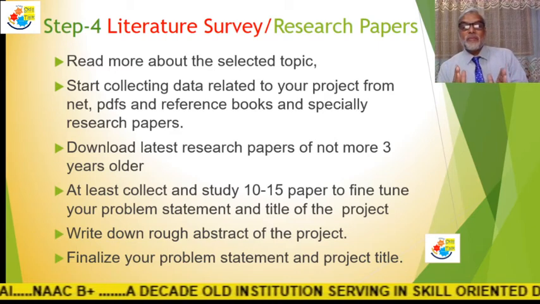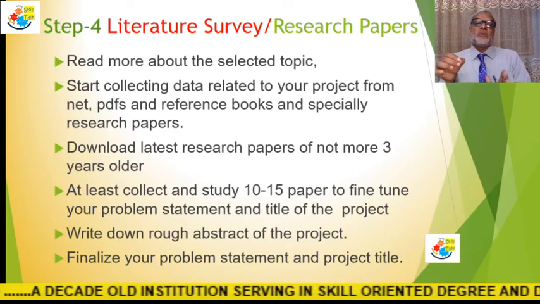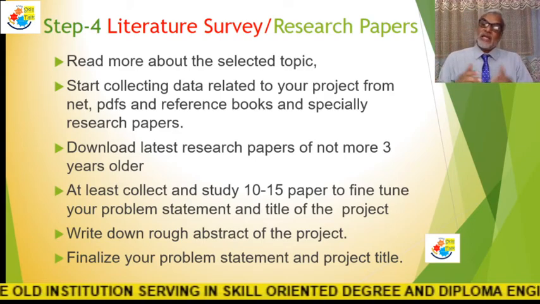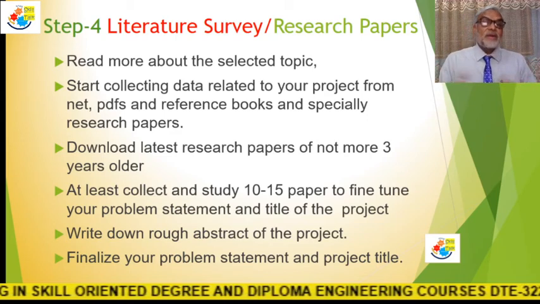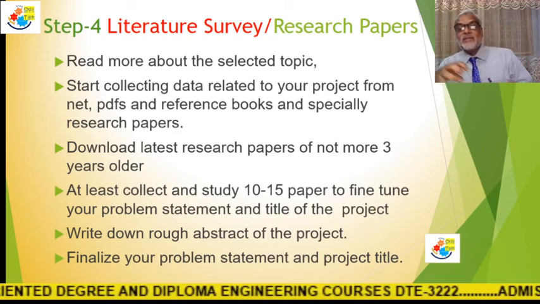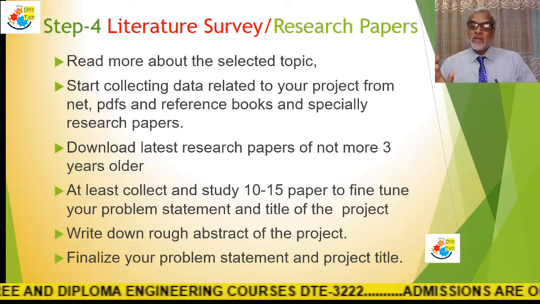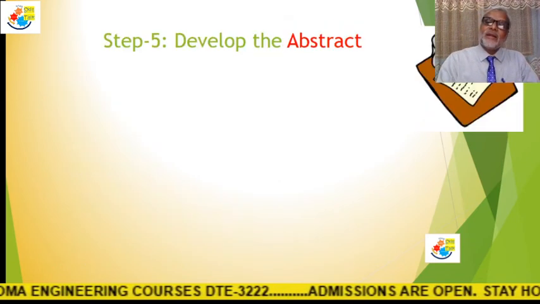So the scope remains. You lift from the scope. That can become a research paper, you can publish, and you can patent some ideas also. From that you draw and finalize your problem statement and title.